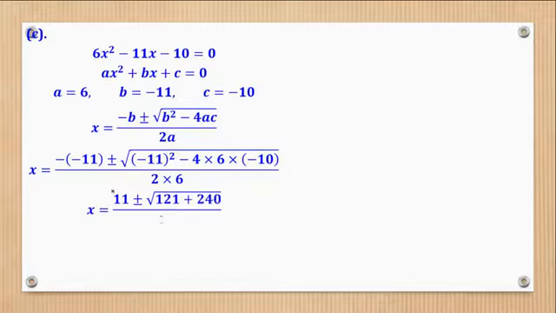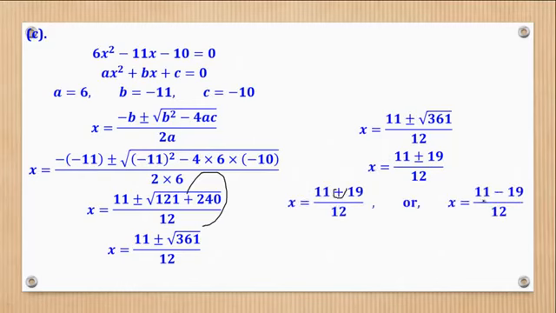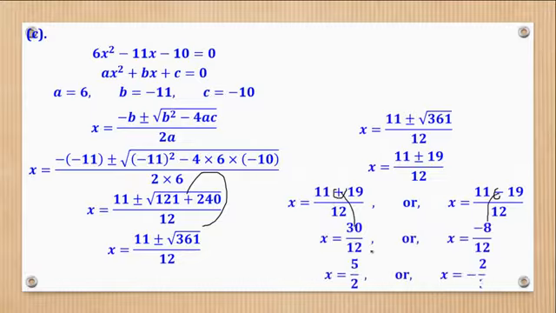Then simplify. When this one negative is positive, then here negative 11 everything squared is 121. Then the whole of this is negative 240. Now negative with this negative gives a positive. Then 2 times 6 is 12. Then use a calculator, simplify this to give you root of 361. And square root of 361 is 19. So here you can use a plus, here is a minus. When I use a plus, I get that, minus, I get that. Reduce the fraction to come to that.